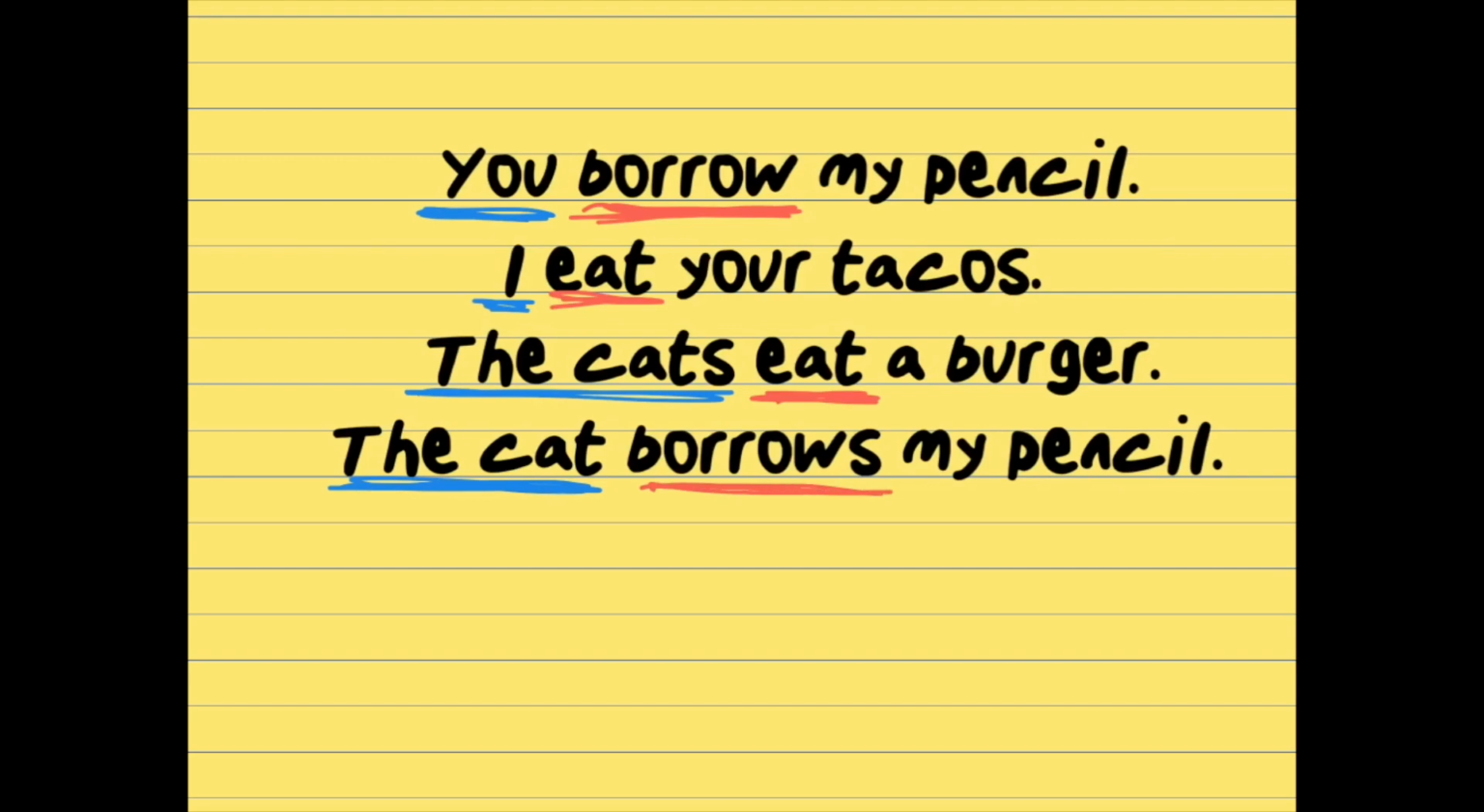Now check what happens here. On the subject, we have only one person. We have one cat. So on the verb, I am going to add the super S. Do you remember the super S? Let's try with more examples.